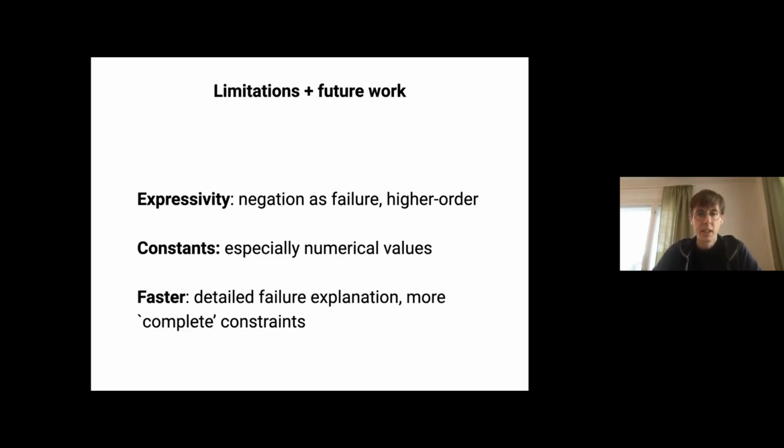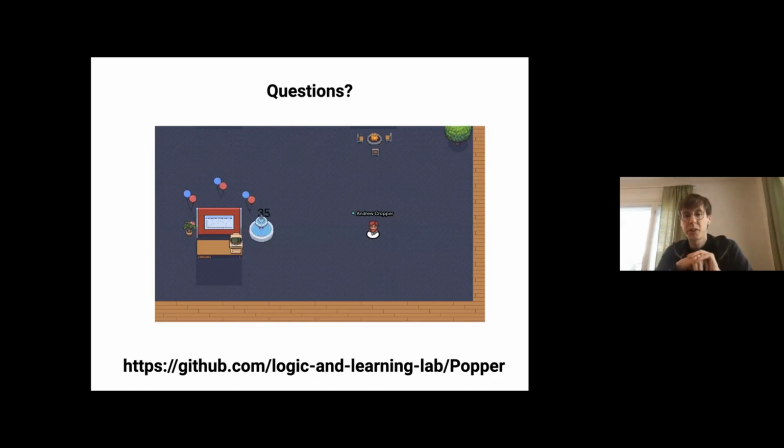And then finally, we're just trying to make the system faster. For instance, Rolf, the co-author, is working on detailed failure explanation and trying to come up with more complete constraints and some more interesting things, to make the system far, far faster. So that's a very quick overview of the approach.